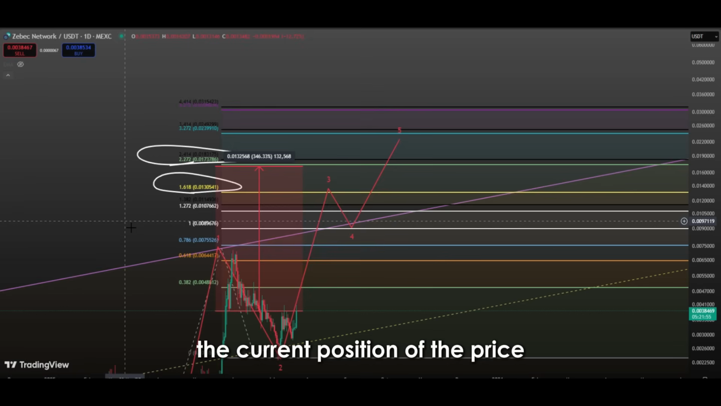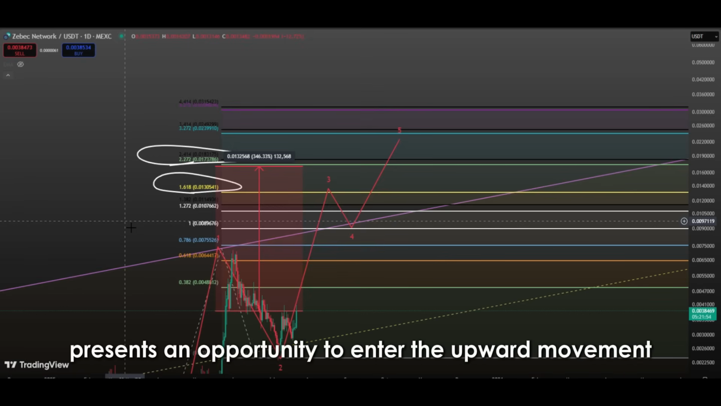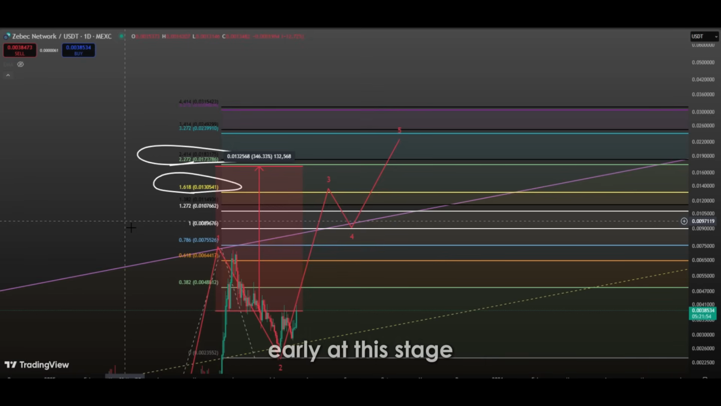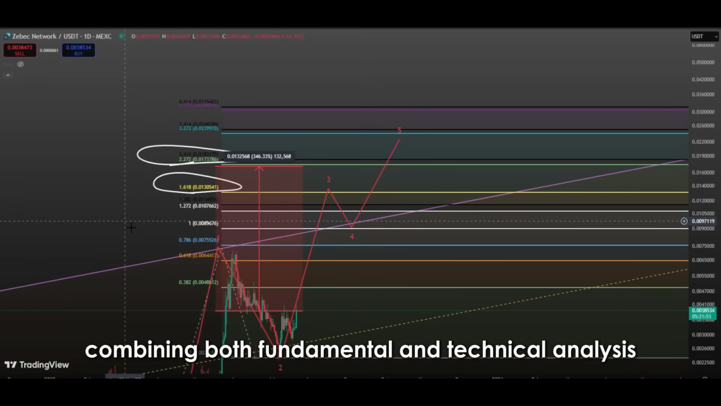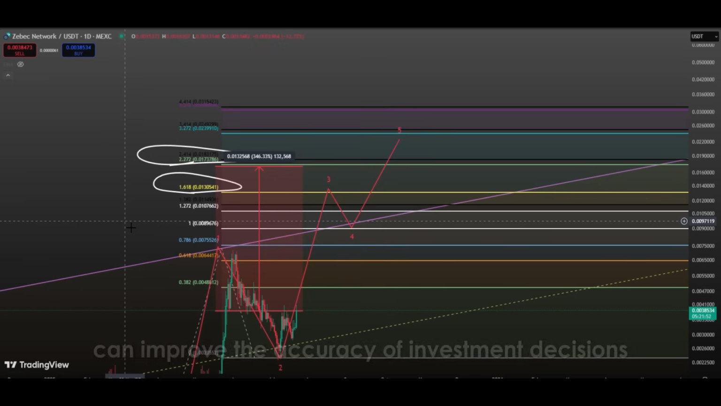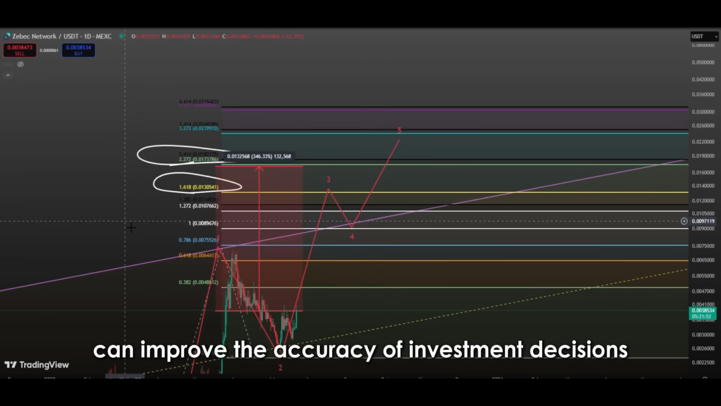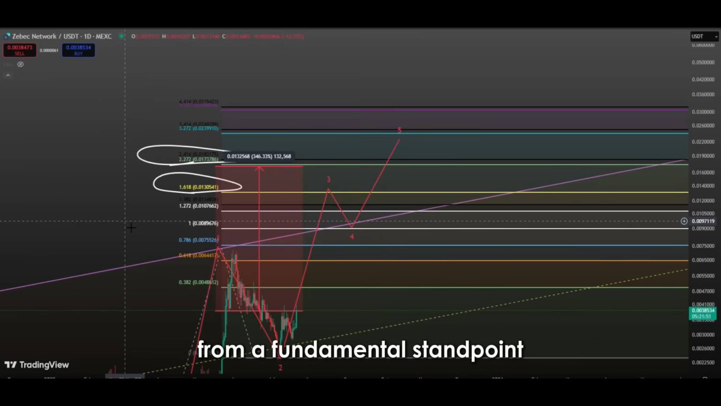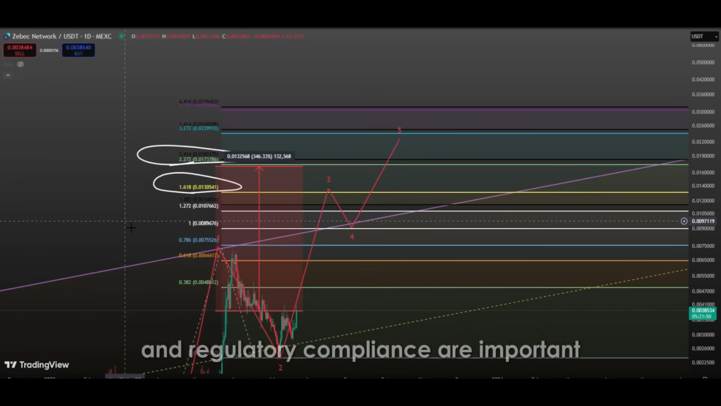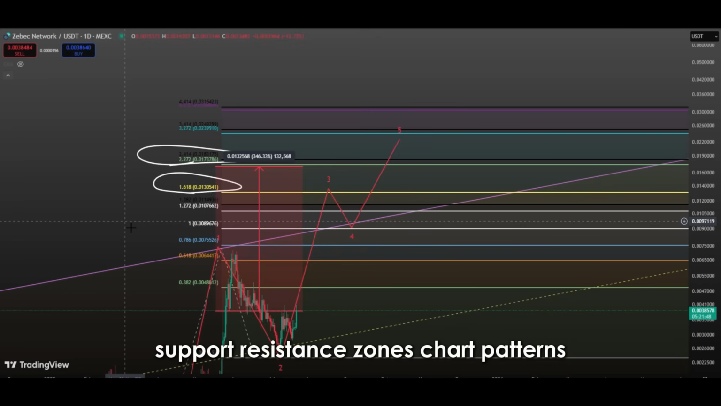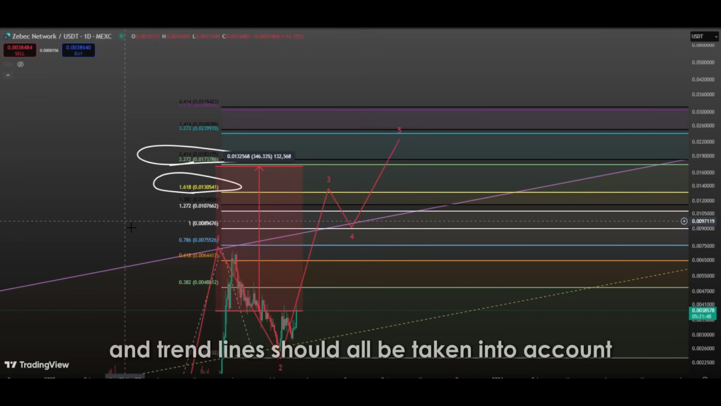The current position of the price at the start of the third wave presents an opportunity to enter the upward movement early. At this stage, combining both fundamental and technical analysis can improve the accuracy of investment decisions. From a fundamental standpoint, factors such as project developments, partnership announcements, network upgrades, and regulatory compliance are important. From a technical perspective, support resistance zones, chart patterns, channel structures, and trend lines should all be taken into account.